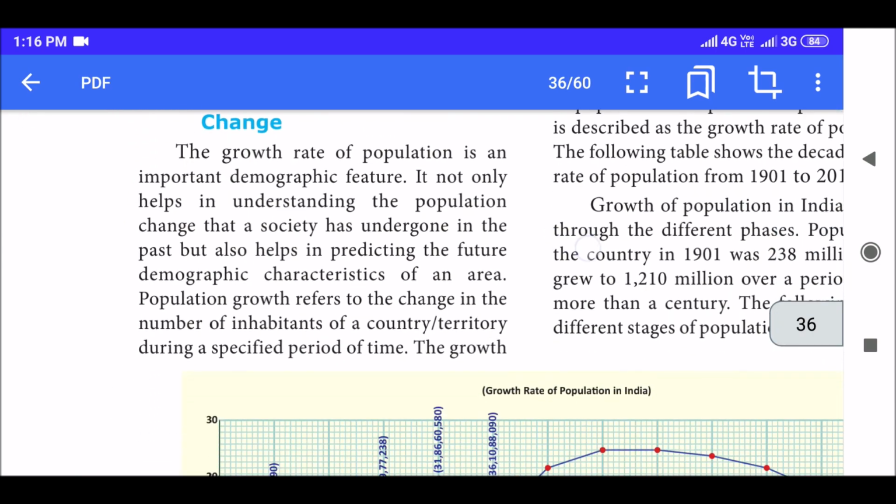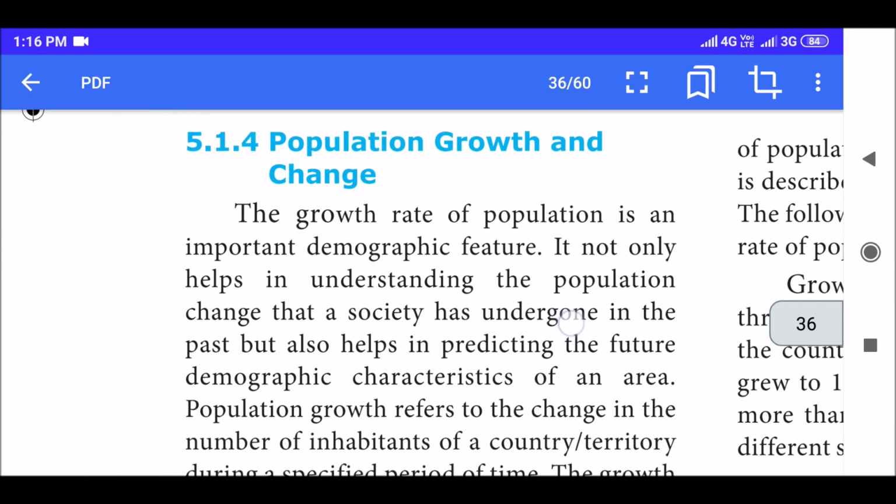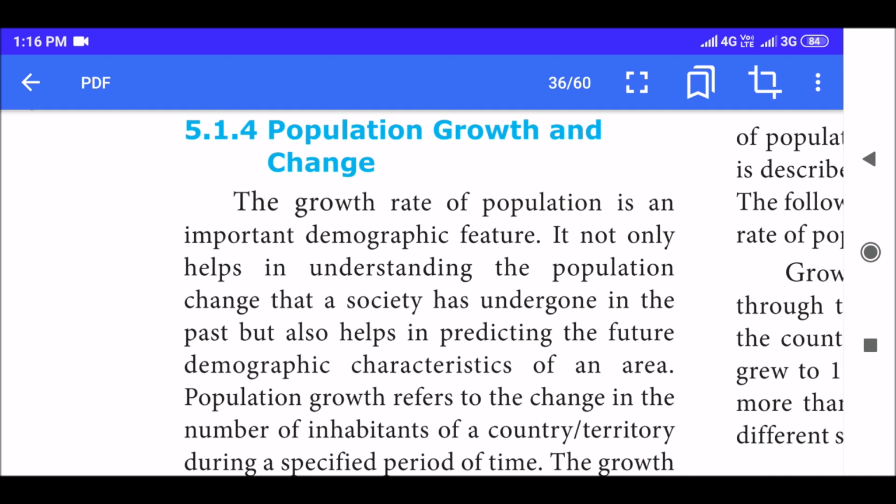So, next is population growth and change. The growth rate of population is an important demographic feature. It not only helps in understanding the population change that a society has undergone in the past, but also helps in predicting the future demographic characteristics of an area. So they'll see the population growth in every region to understand the population change in the society and also to predict future characteristics of a particular area.